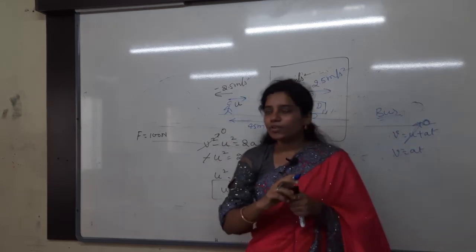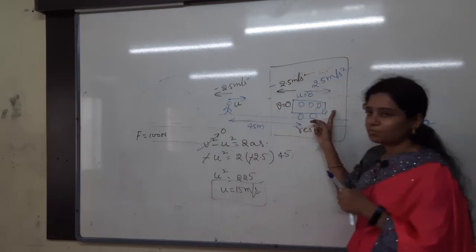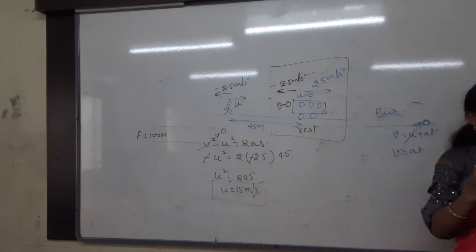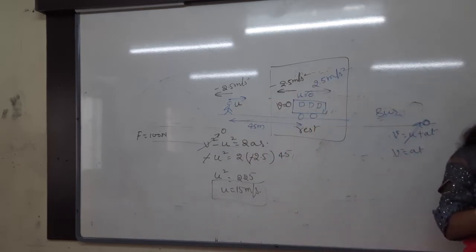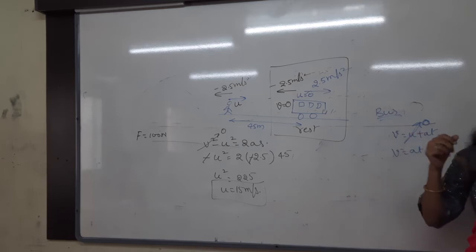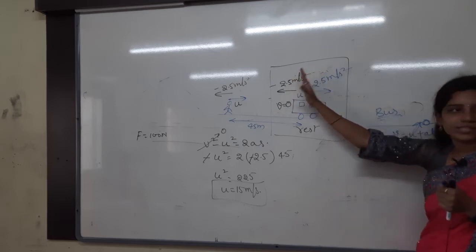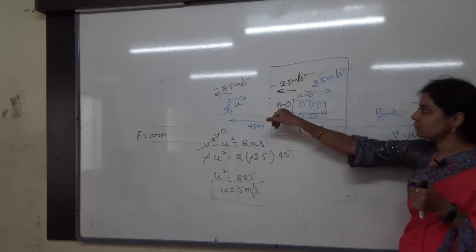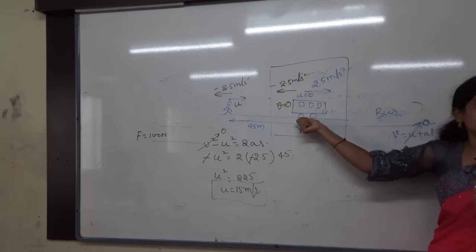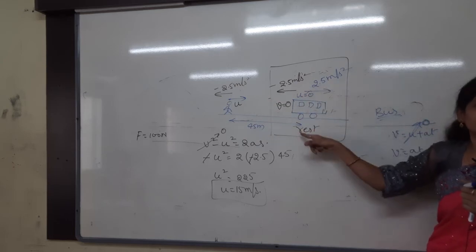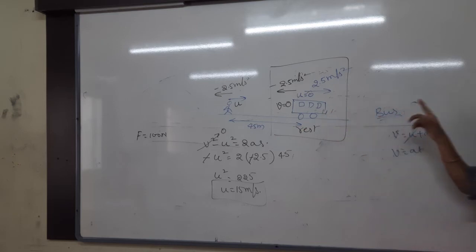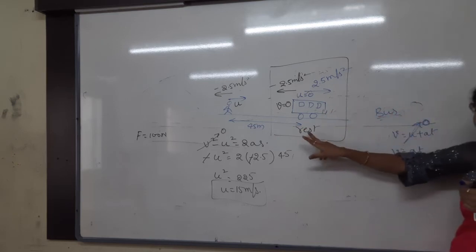AT. Whenever the man runs and catches the bus, at that time the man's velocity and the bus velocity will be the same. Why? Because the bus is moving already. He is catching the running bus. Whenever he catches the bus, before, we brought the bus to rest, so I said the final velocity of the man is 0. Why? Because he is sitting in the resting bus. You understand?